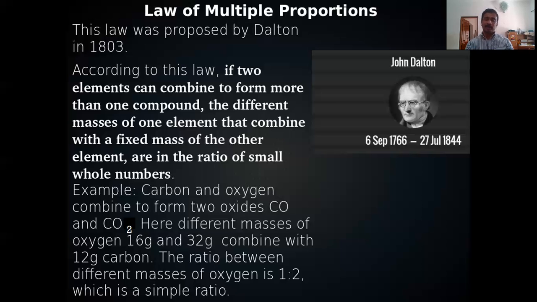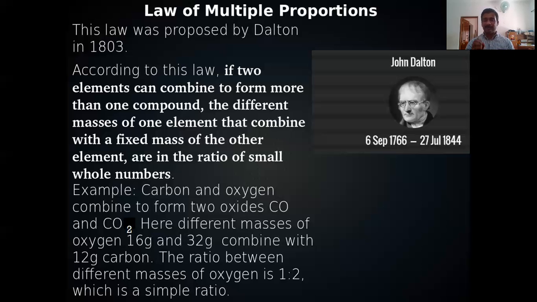So 16 and 32. What is the ratio? 1 is to 2. That is a simple ratio. So in carbon monoxide, oxygen has only 16 gram mass. But in carbon dioxide, oxygen has 16 plus 16, 32 gram mass. So the masses of carbon are the same, 12 gram, in the two cases. But the masses of oxygen are different. In the first case, carbon monoxide, it is 16. And in the case of carbon dioxide, it is 32.